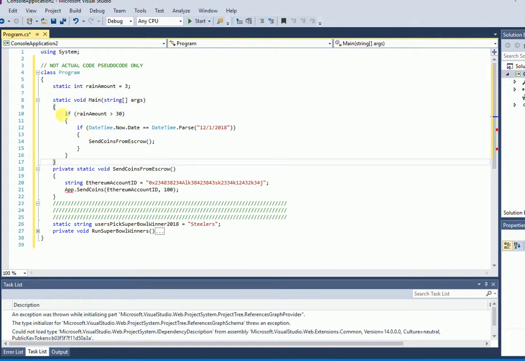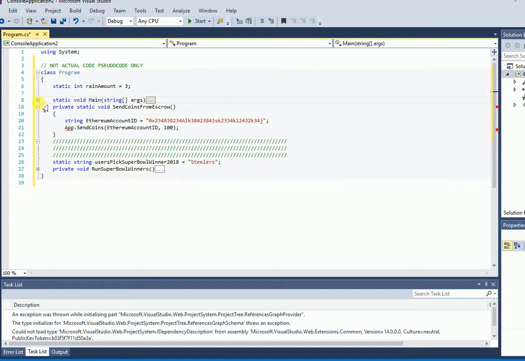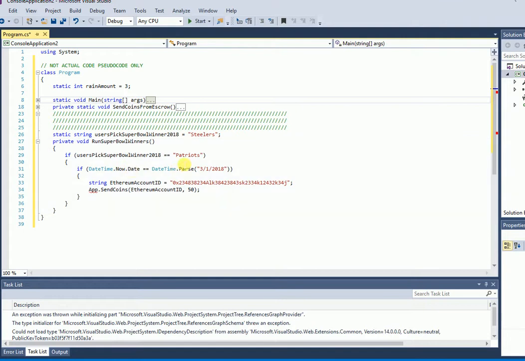Once again, this is a crazy example, and I'm going to give you a second example that I dreamed up about gambling. Let's say that you chose the Patriots to win the Super Bowl next. I think it's in February when the Super Bowl's played. So just to be safe, we would maybe have this run on March 1st, right? Or maybe a month later or a week later, just in case there was a dispute and they weren't sure, it was a tie or something. Those are all variables that you'd have to account for.